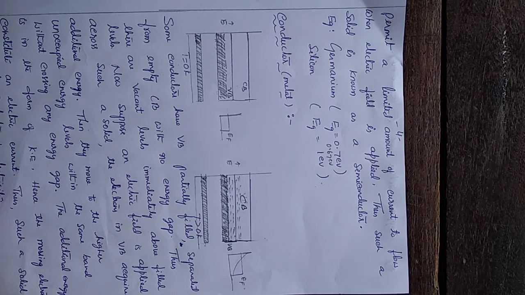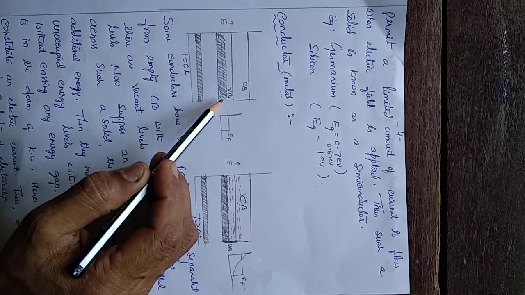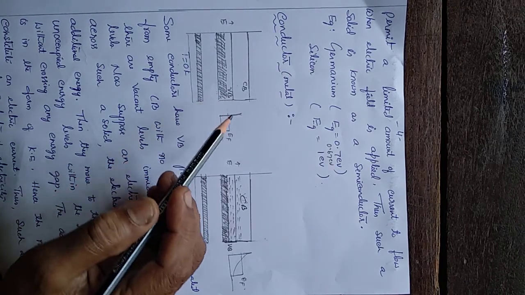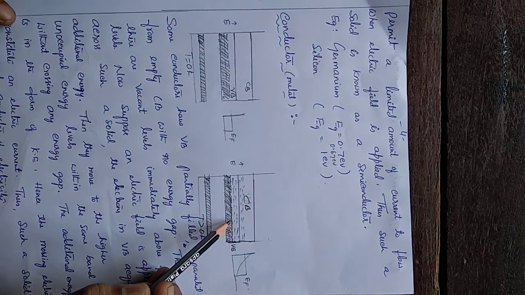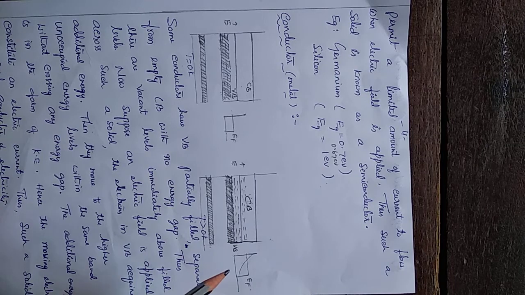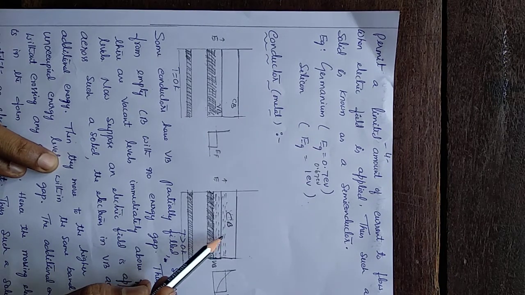Then the electrons in the valence band acquire additional kinetic energy and move to the unfilled levels in the valence band itself, or to the conduction band, since there is no energy gap.